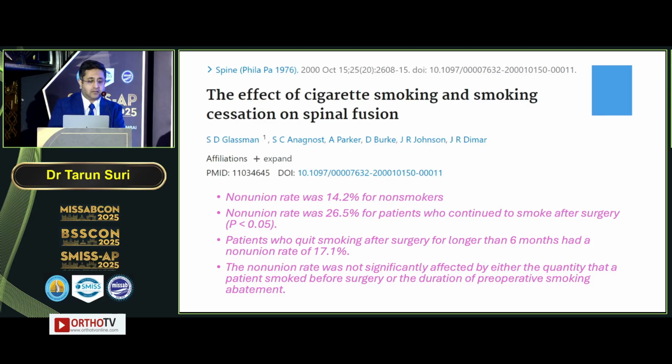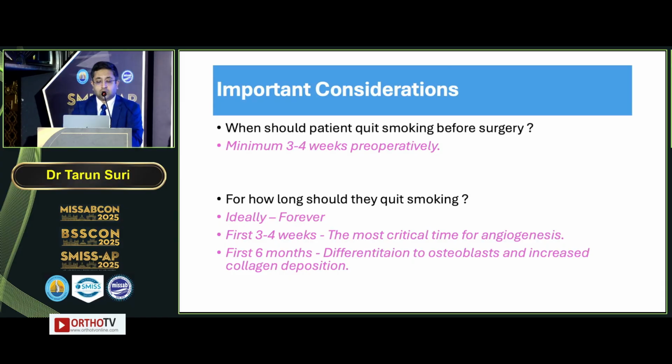Looking at the literature, this was an important study by Glassman published in 2000, in which the reported non-union rate for a lumbar fusion was 14.2% for non-smokers, in contrast to 26.5% for patients who continued to smoke after surgery, obviously statistically significant. But patients who quit smoking after surgery for longer than 6 months had non-union rates slightly lesser than non-quitters, but still higher than a non-smoker patient. And the non-union rate was not significantly affected by either the quantity that a patient smoked before surgery or the duration of preoperative smoking abatement.